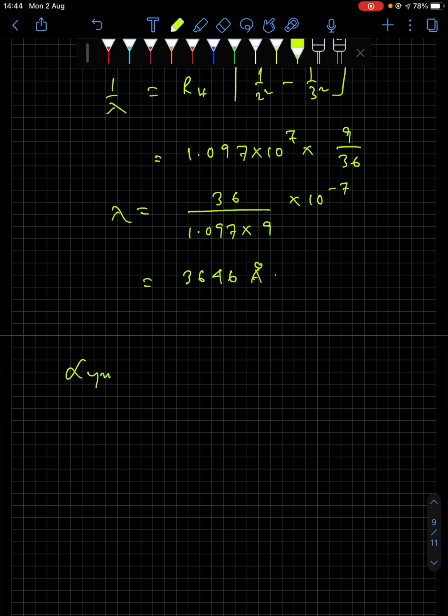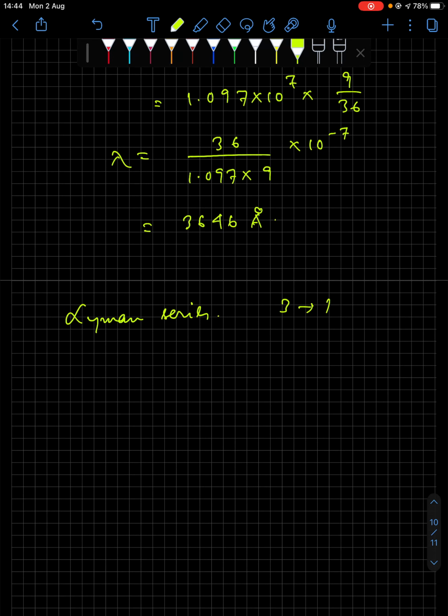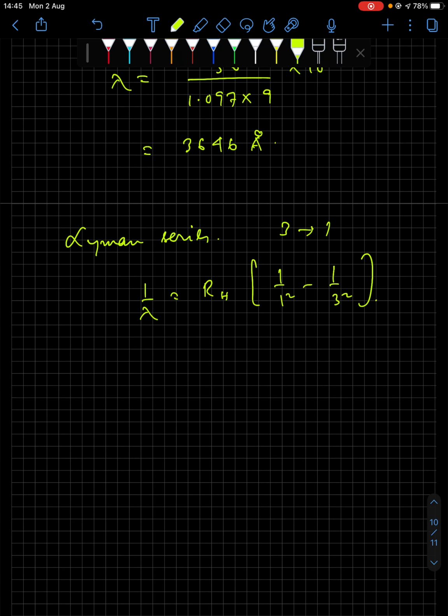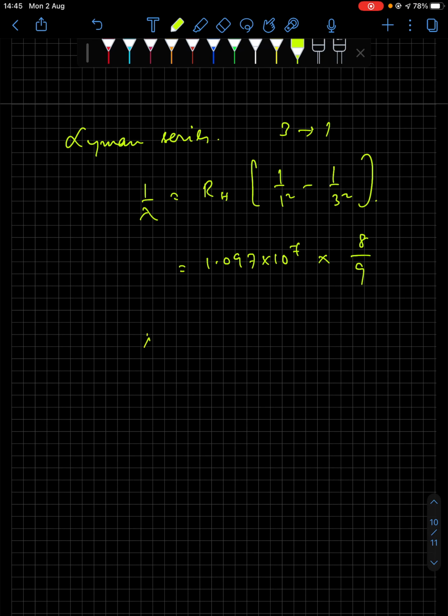Now for Lyman series, you have one as 3 to 1. Lyman series 3 to 1, 1 by lambda equal to RH into 1 by n final square minus 1 by n initial square. So you have 1.097 into 10 to the power 7 into 8 by 9. Therefore lambda is 9 divided by 1.097 into 8 into 10 to the power minus 7. This will get you 1025 angstrom.